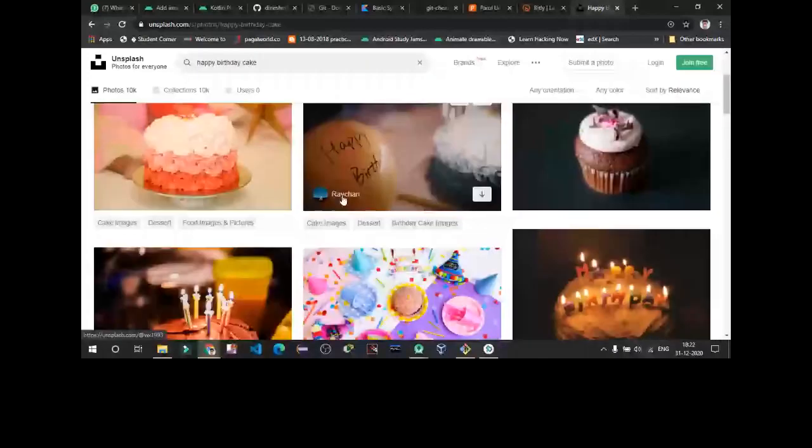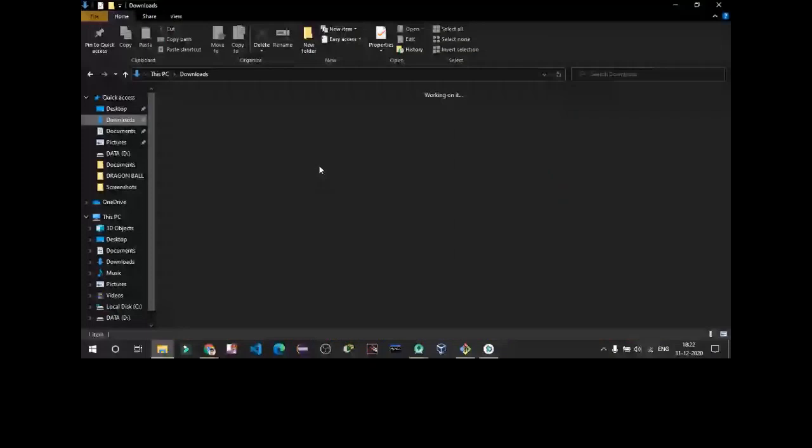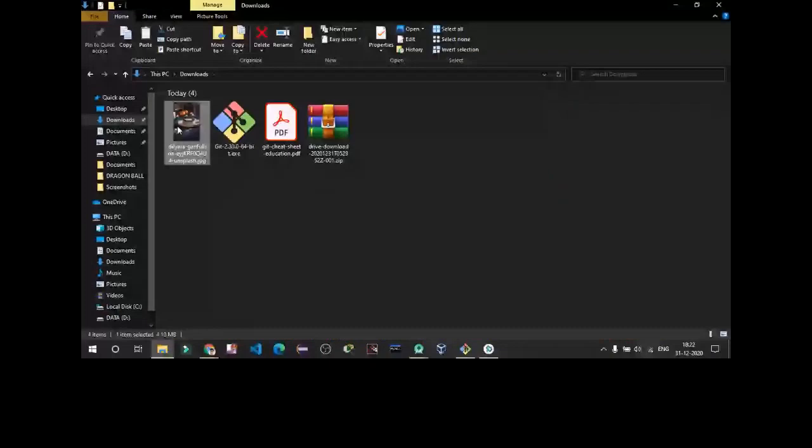So you can see these are all our images. Download the file, then download. Control C, copy the file to your Android Studio. Click on this drawable, then Control V, paste the file.